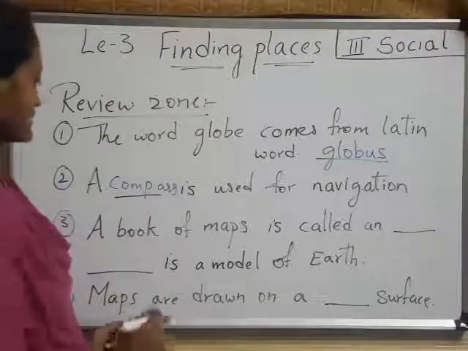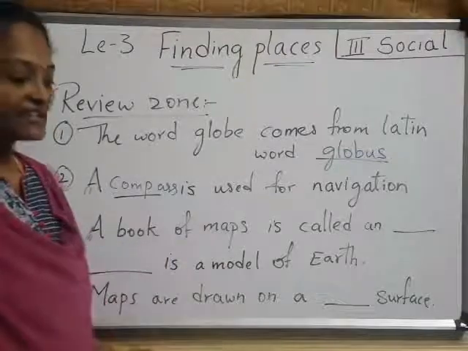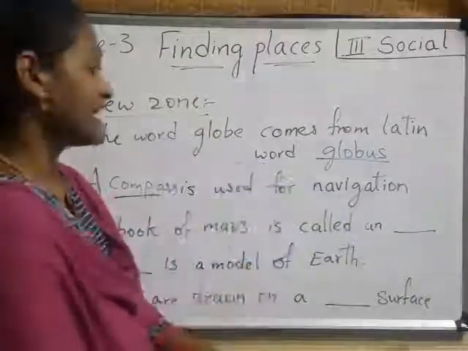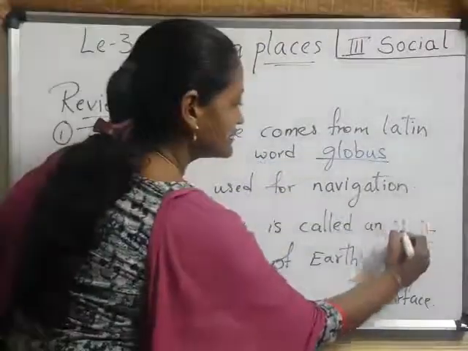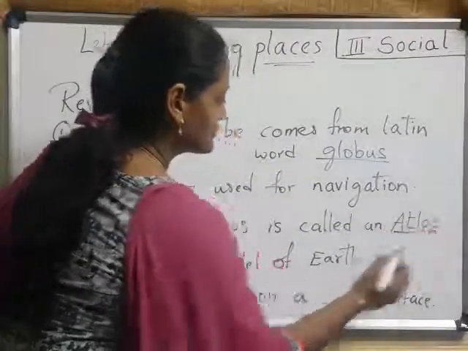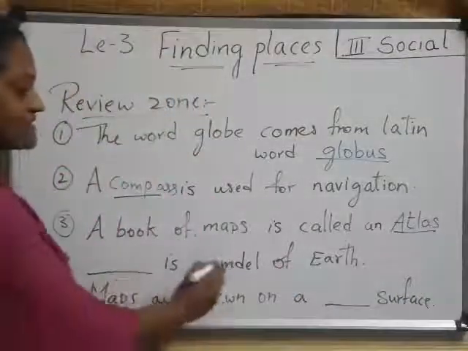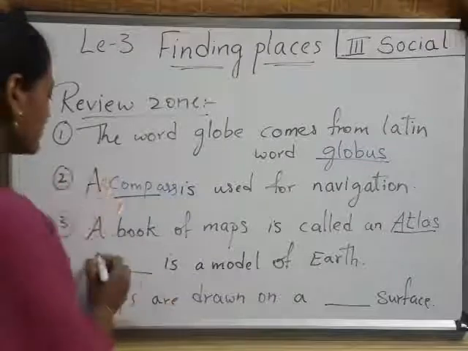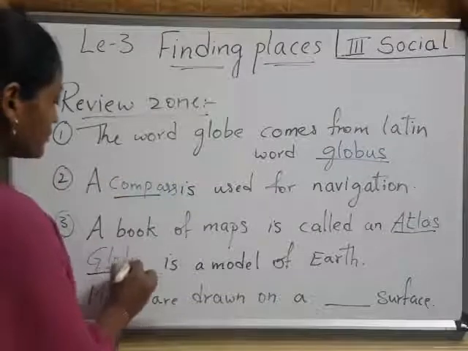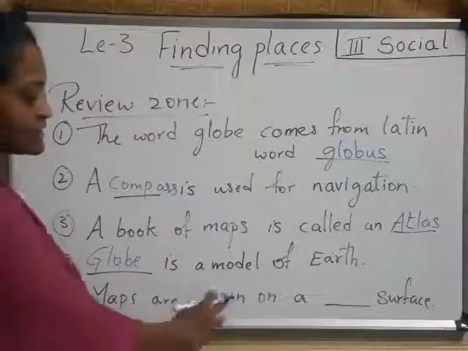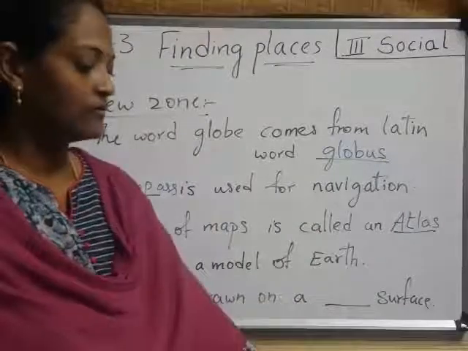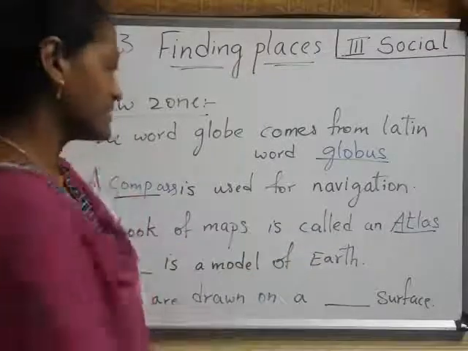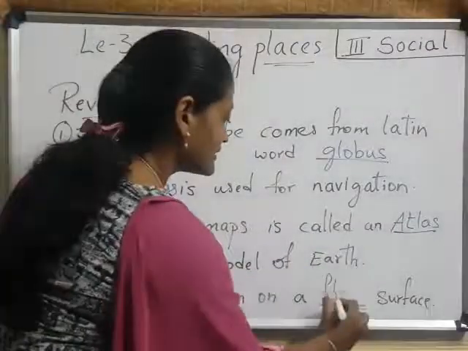Understood? Next, a book of maps, what do we call it? Yes, atlas, right? Next, dash is a model of the earth. Which one is the model of the earth? Globe, right, children? Globe. Next, maps are drawn on a dash surface. On which surface are maps drawn? On a flat surface, right? On a flat surface.